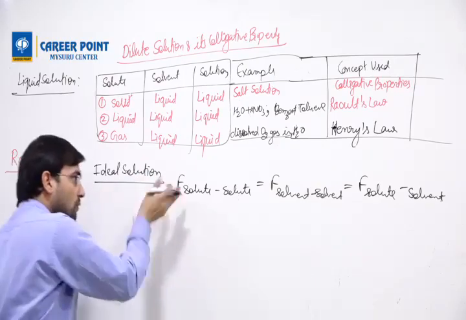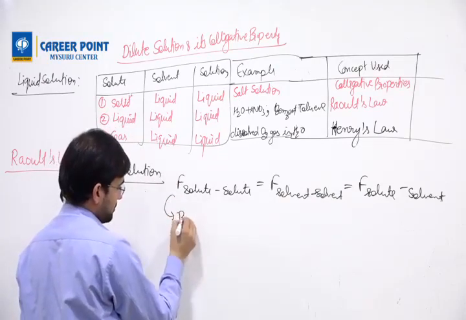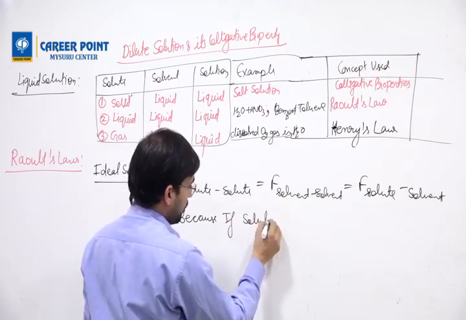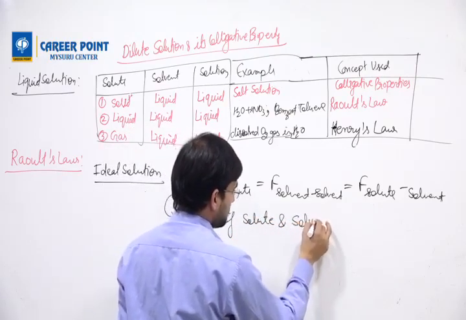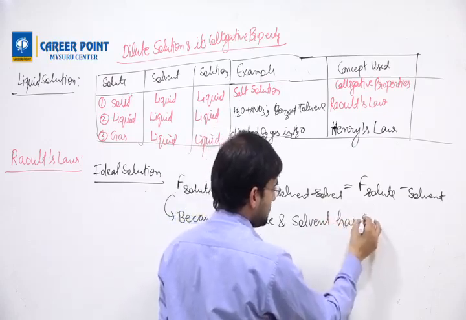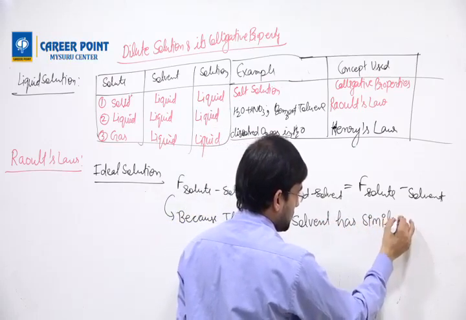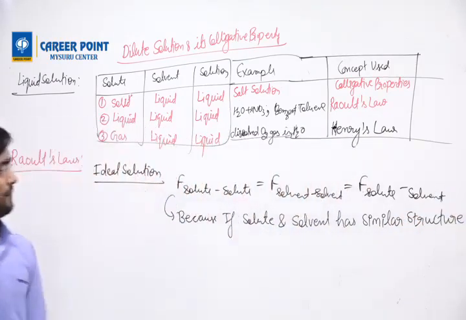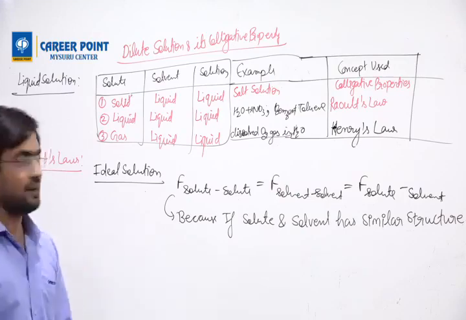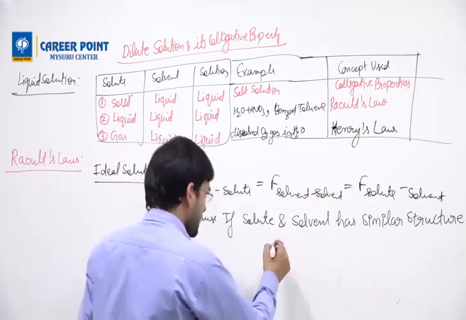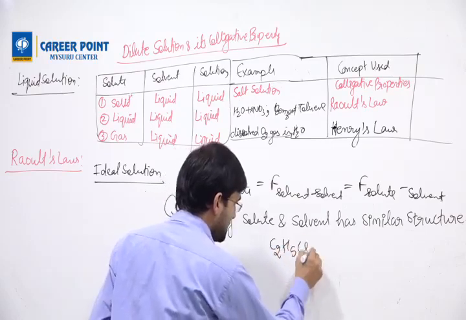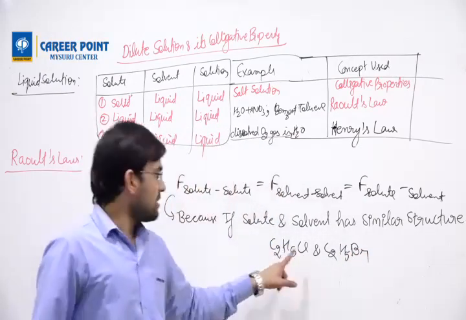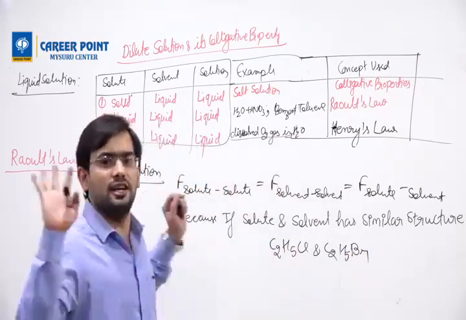Okay, and why are these equal? Because if solute and solvent have a similar structure, such as C2H5Cl and C2H5Br, ethyl chloride and ethyl bromide, their structure is the same.